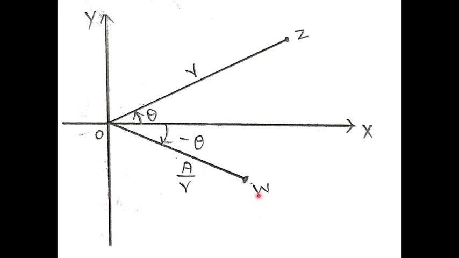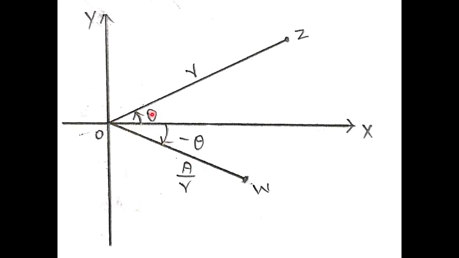Diagram is like that. See here, take this as the z plane and this as the w plane. In the z plane, the magnitude is r. In the w plane, we write 1 by r, which comes in the fourth quadrant.